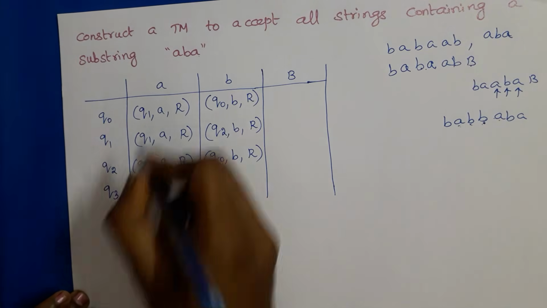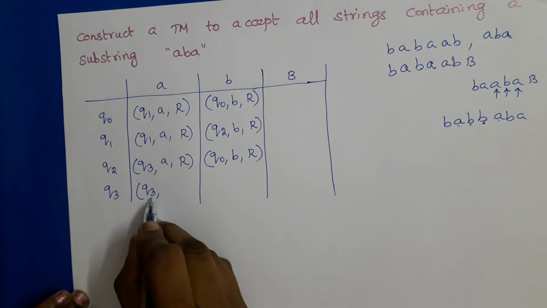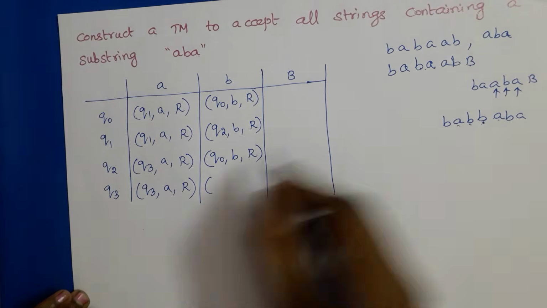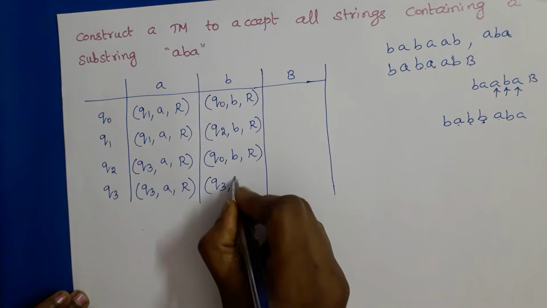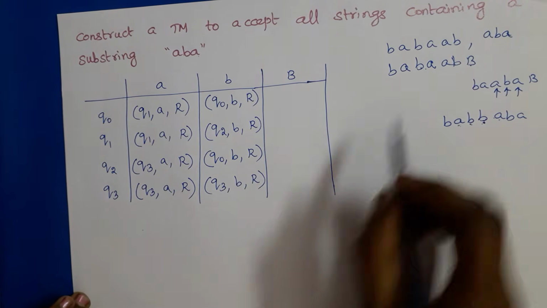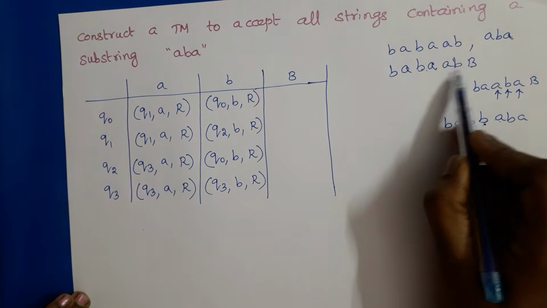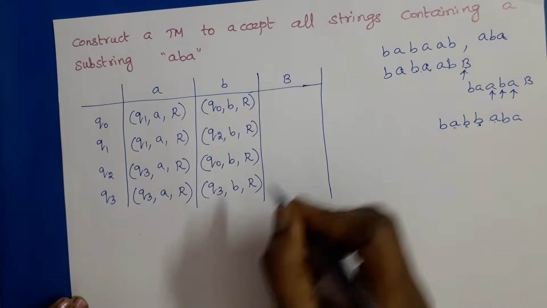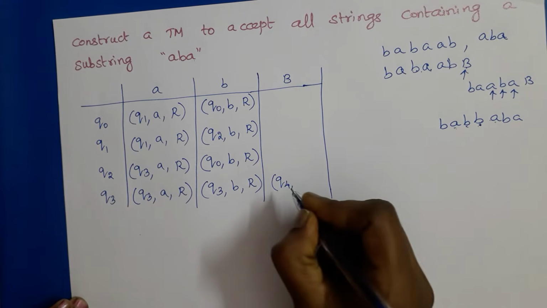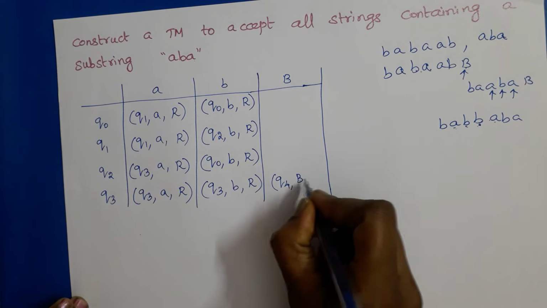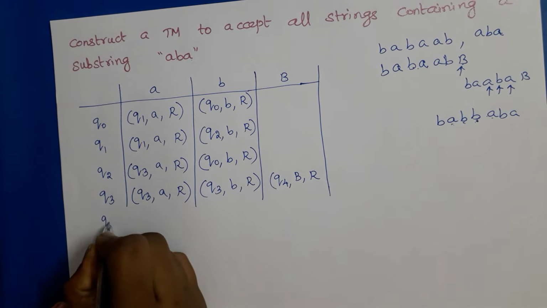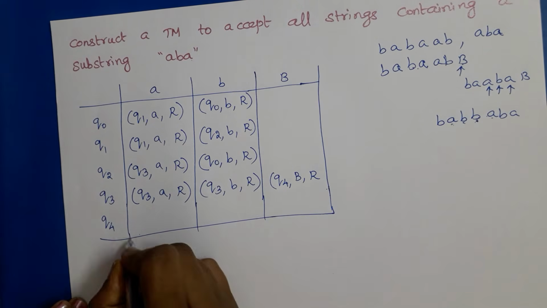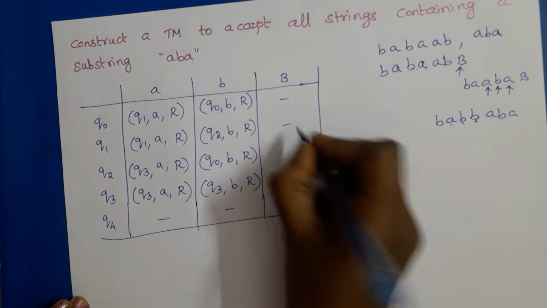So in Q3, if A is a tape symbol, no change in state, no change in tape symbol, move is right move. Similarly in Q3, if B is the tape symbol, Q3 remains Q3, B remains B, move is right move. This will be repeatedly performed for all A's and B's, and we will see blank at one point of time. So in Q3, if blank is the tape symbol, state enters into Q4 as a final state, and blank remains blank, move is either left or right. Q4 is a final state. These are the undefined functions.